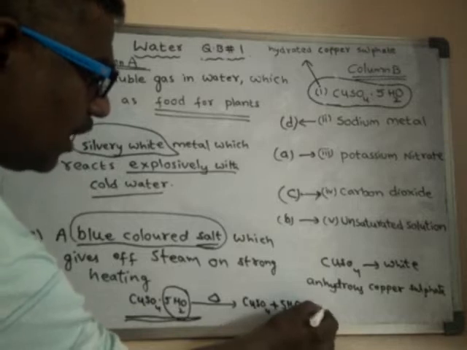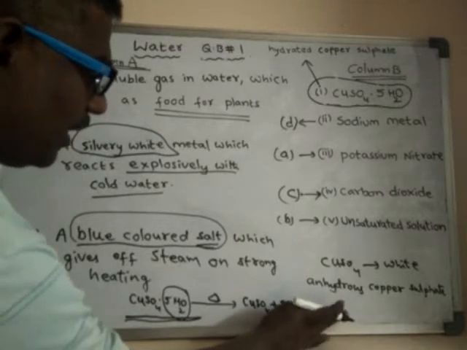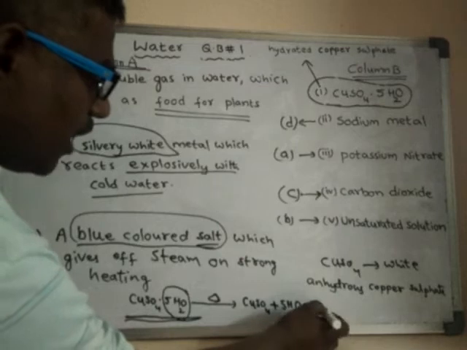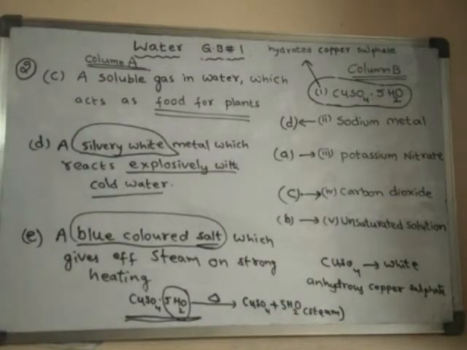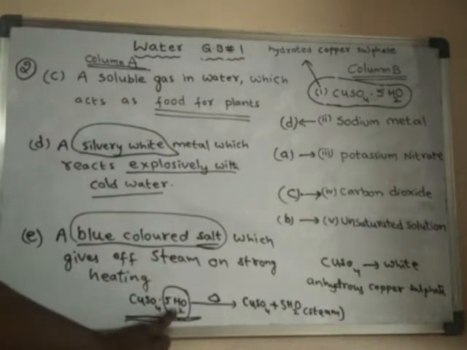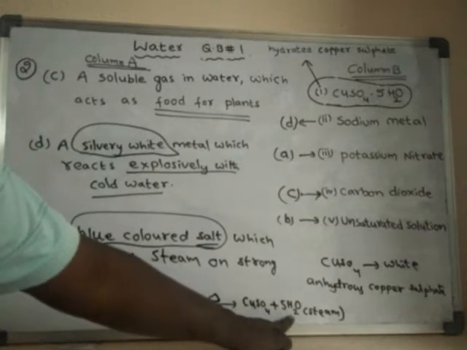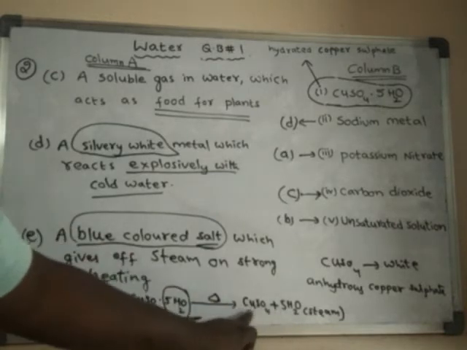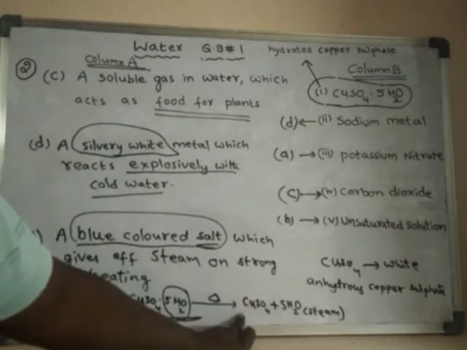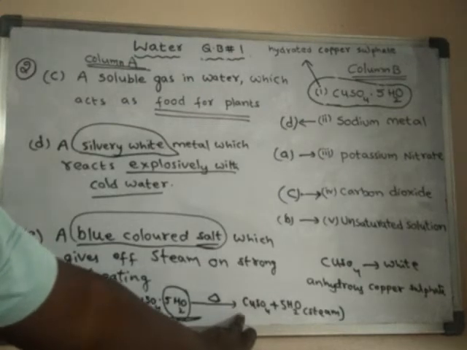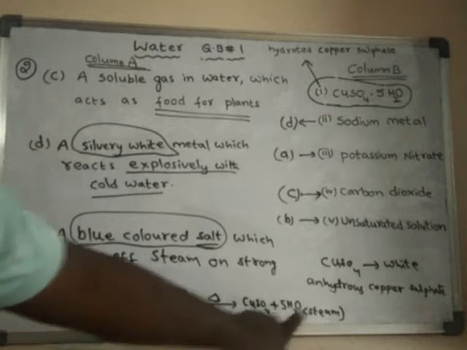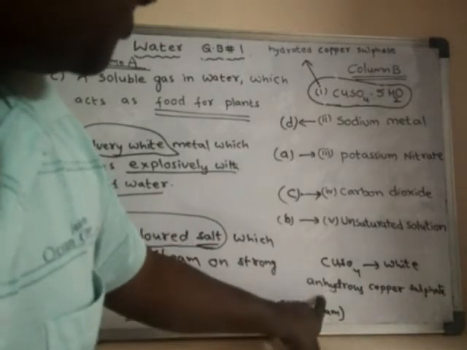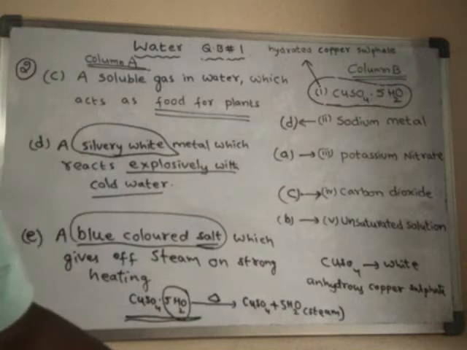So generally any hydrated salt upon strong heating loses its water of crystallization first. And after losing the water of crystallization, what is left over? The leftover is said to be the anhydrous salt. Which salt is it? This anhydrous salt is copper sulfate. This is called anhydrous copper sulfate.